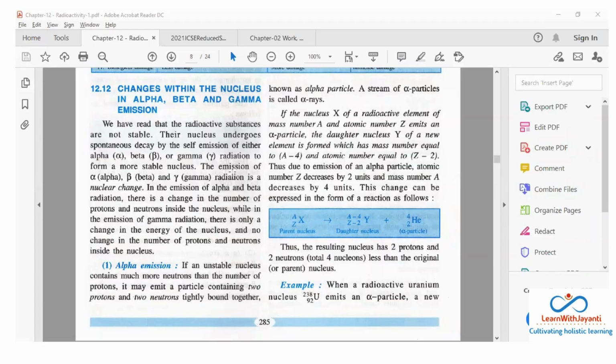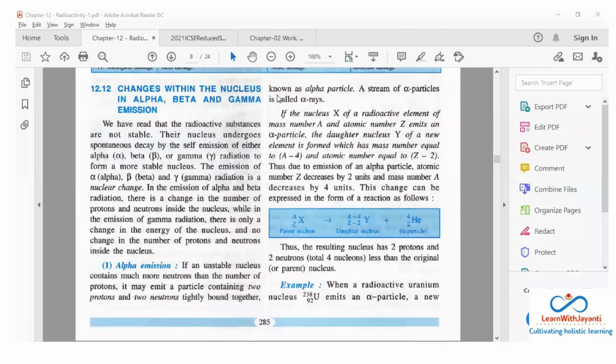Okay, now for achieving stability, they are emitting radiation. Can you tell me the reason why they are not stable? Because they have more neutrons and less protons. Yes, because they have more neutrons and they have less protons. So basically, to attain stability, they will try to break the neutrons and they will try to emit it.